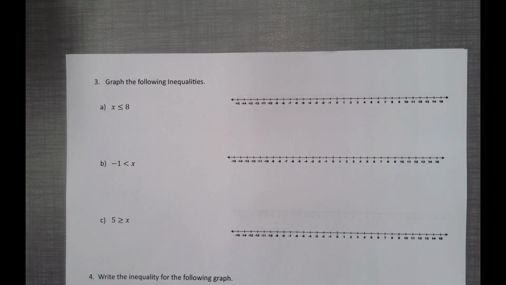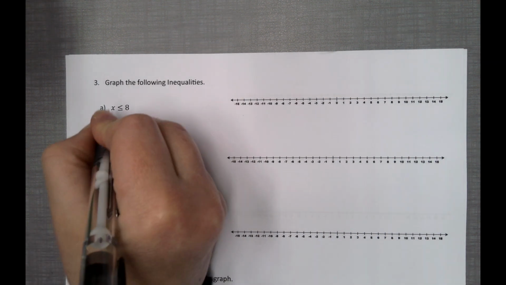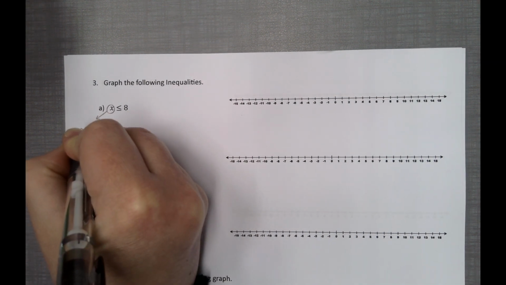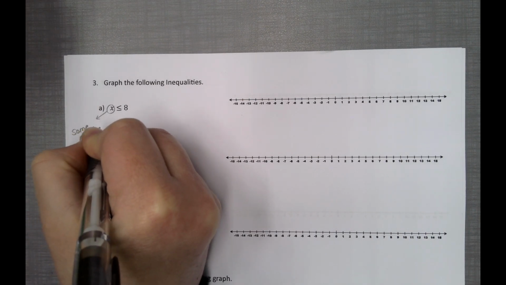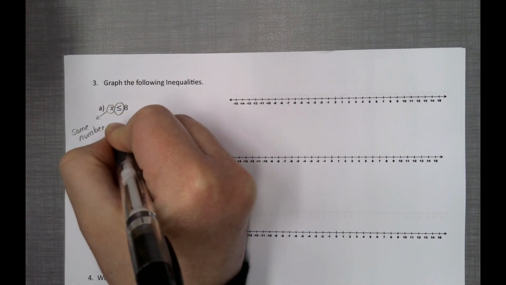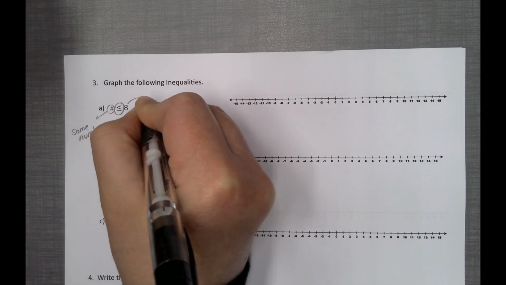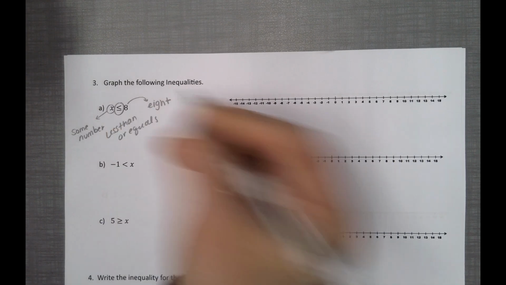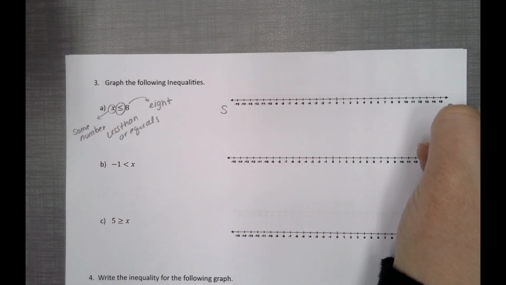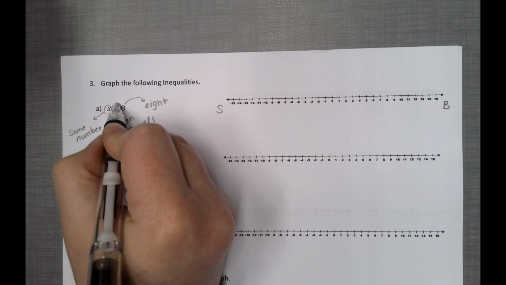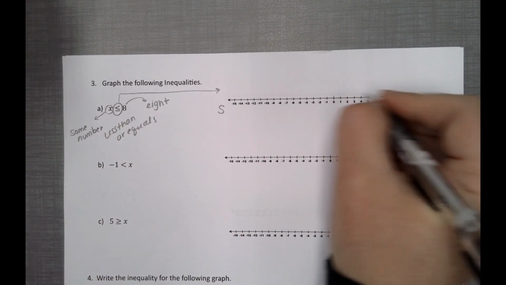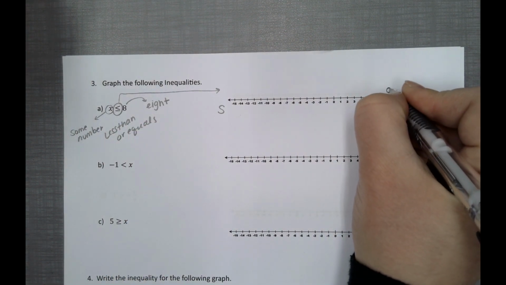Okay, moving on. Question number 3 is asking us to graph the following inequalities. So the easiest way to do this is translate this to English, and then from your English go ahead and translate that. So x is some number. Here we have is less than or equal, and then we have 8. Here's your smaller side, here's your bigger side. We're going to find 8. Here's 8. And we're going to determine if this is open or closed.